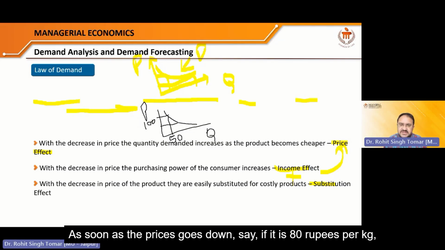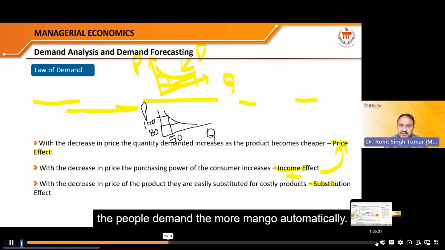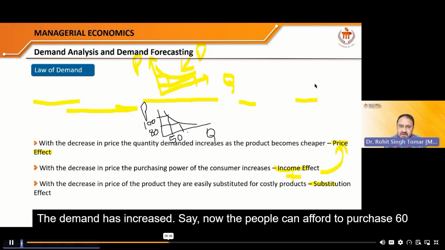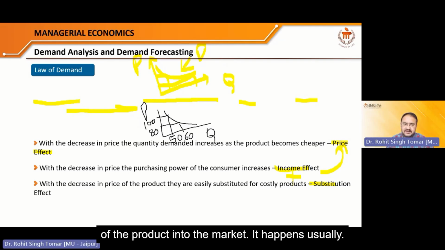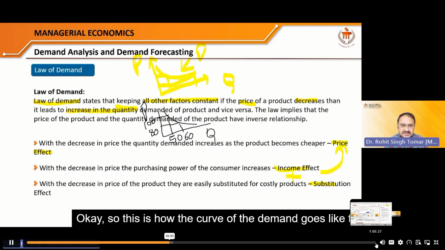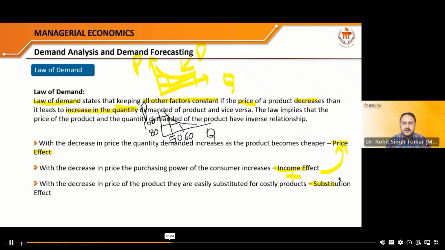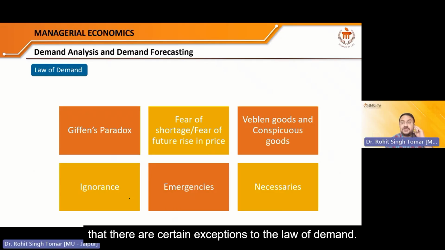As soon as the price goes down, say if it is 80 rupees per kg, the people demand more mango, automatically the demand has increased. Say now the people can afford to purchase 60 kg mango instead of 50 kg. So there is a sudden increase in the demand of the product in the market, right? It happens usually. So this is how the demand curve goes. I hope you understood.